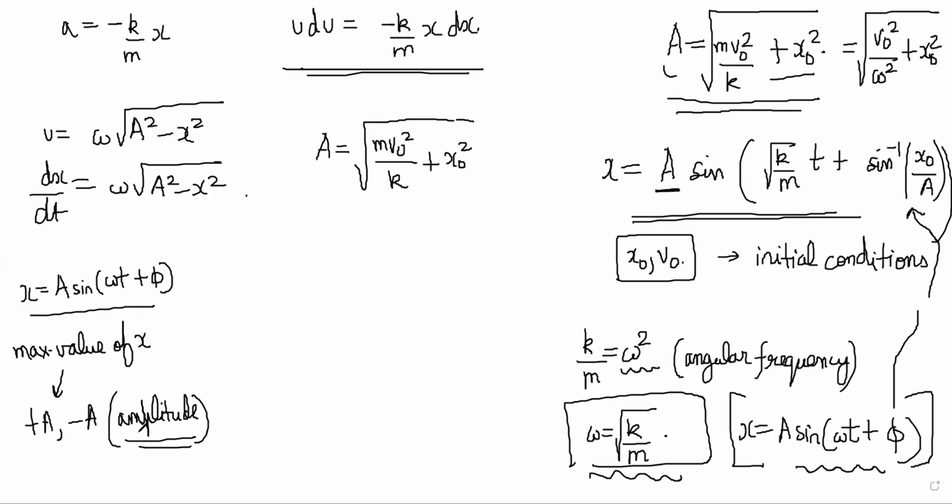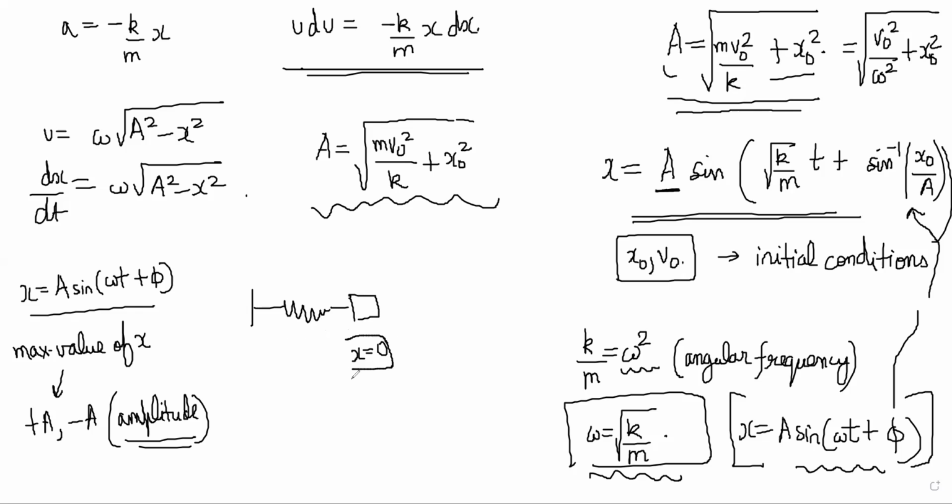What is the maximum? The amplitude value, we have now realized, depends on how you release the particle in the initial moment. It depends on both v naught and x naught. Let's take some situations. If you have a spring like this and it was at the mean position, its x initial is 0.